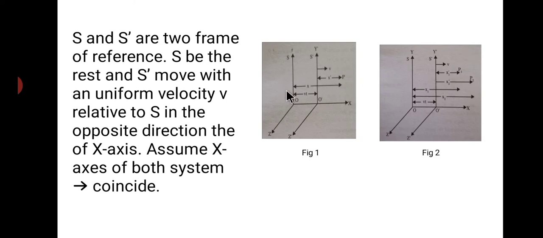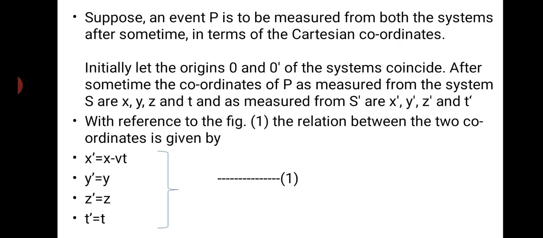Similarly, let us now make the observation from the stationary system. Which is the stationary system? S is the stationary one. S dash is in motion. So now we have to make an observation from the stationary system, that is S, in terms of the coordinates of the moving system. Now we have to compare this with this one. Okay, how will we write now? We will show here now.